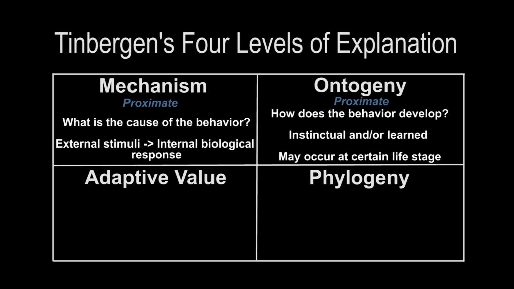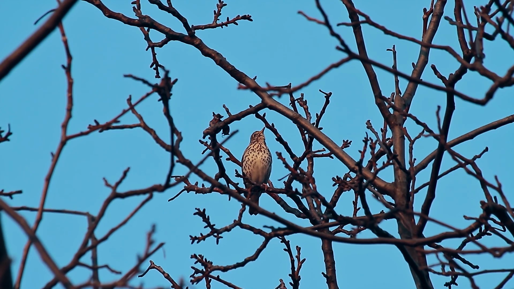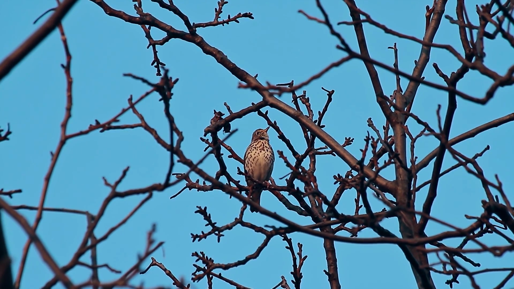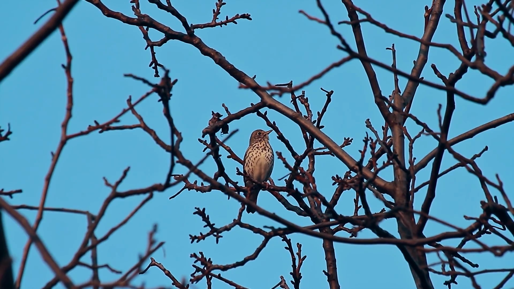Well, songbirds learn their song during a certain window of time, a critical period when they are young. Hence, based on ontogeny, another way to explain why a bird is singing is because they learned to sing when they were younger by listening to other birds of the same species singing and by practicing their song.